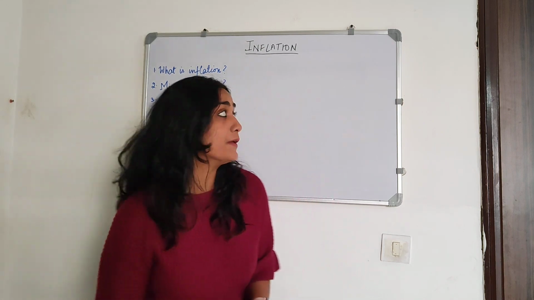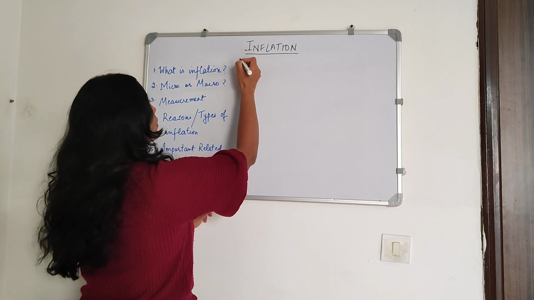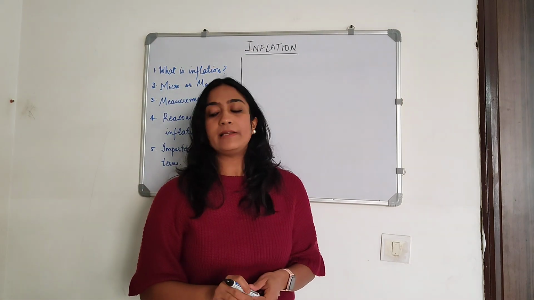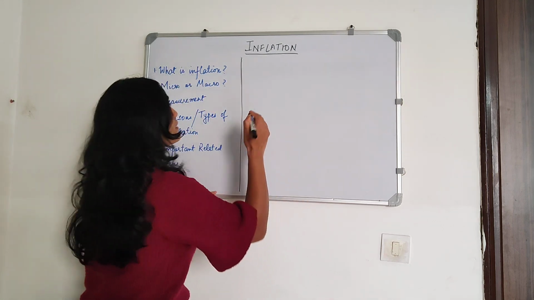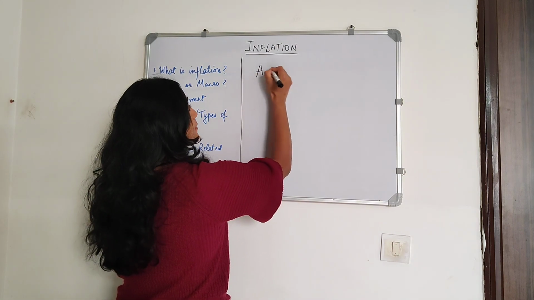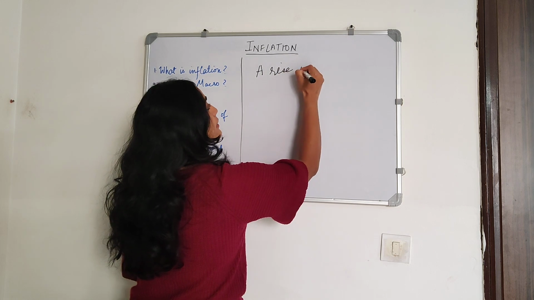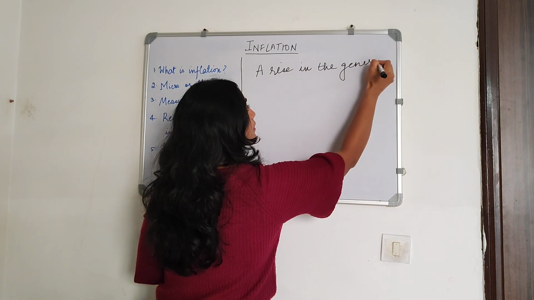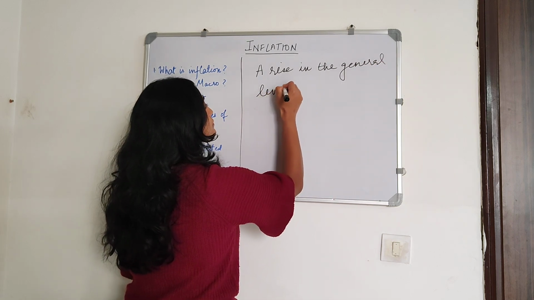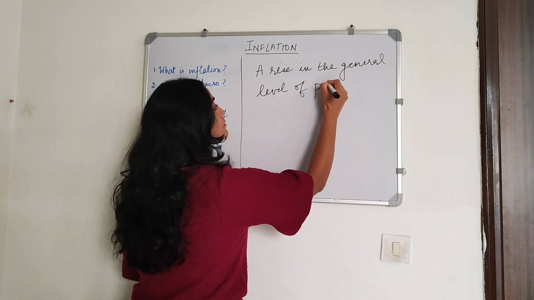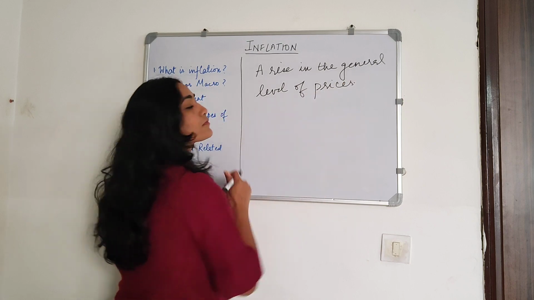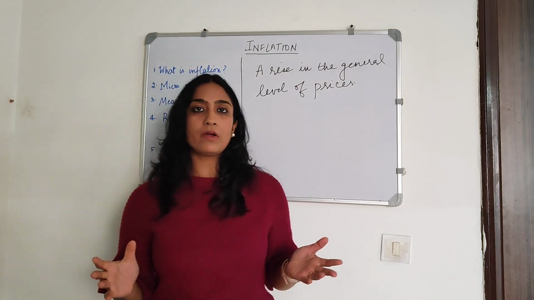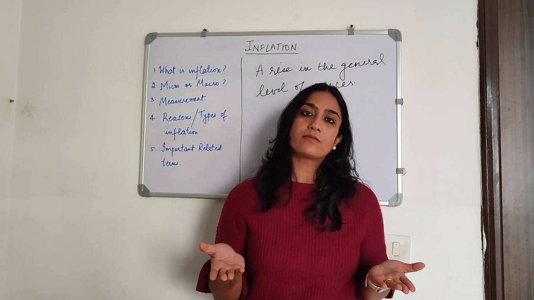Alright, so let's begin with what inflation is. Inflation is basically a general rise in the general level of prices. Okay, so it is an overall increase in the level of prices.